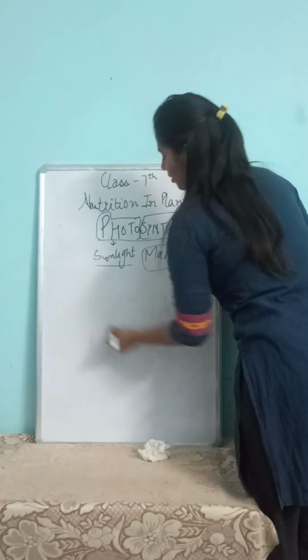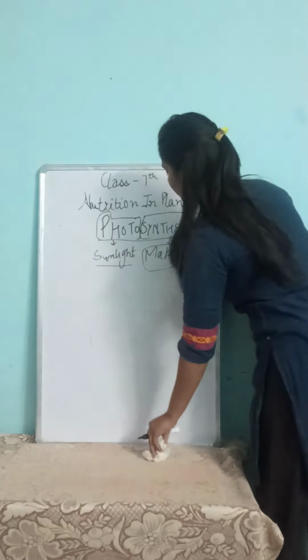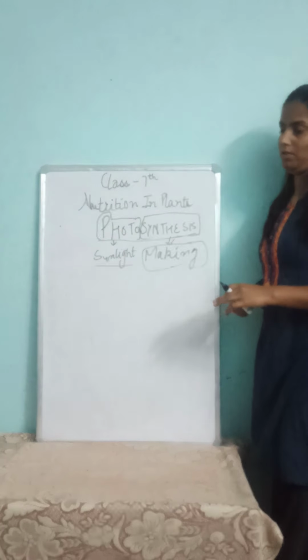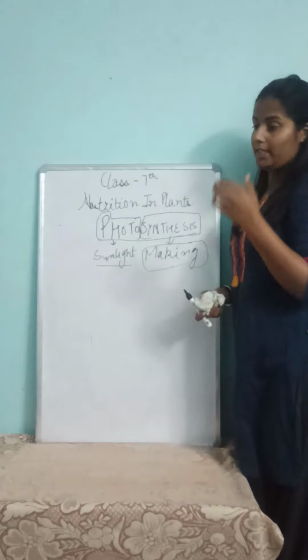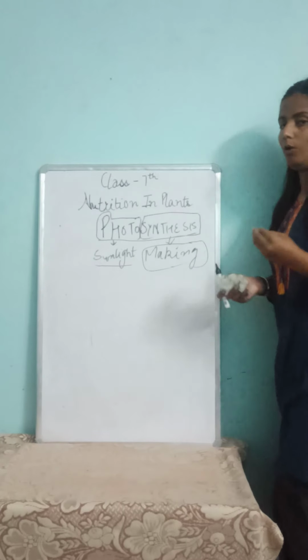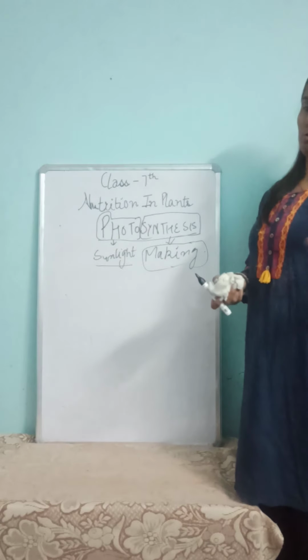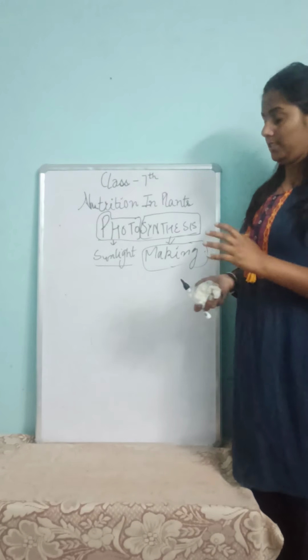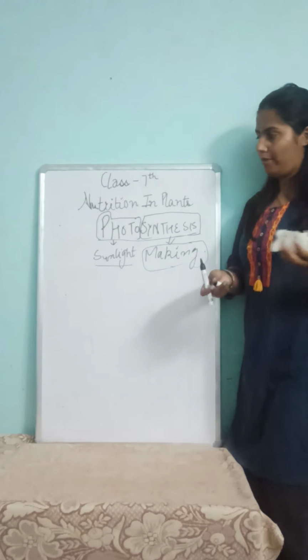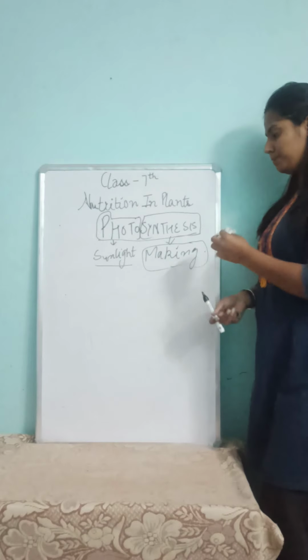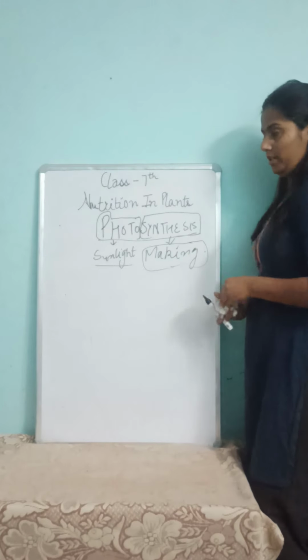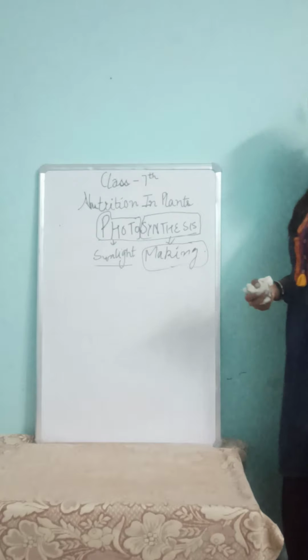Like for cooking we need materials such as oil, ghee, spices, salt, water or veggies to make food, likewise plants have certain things to make their own food.